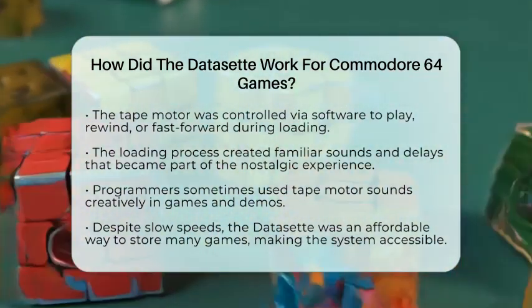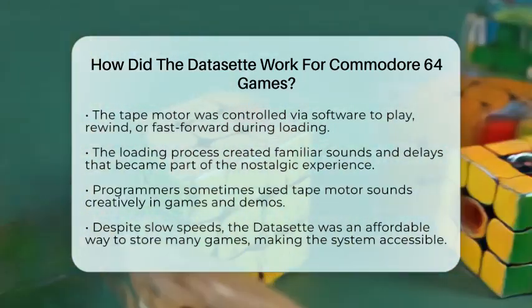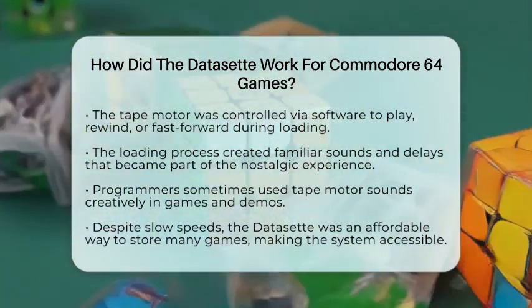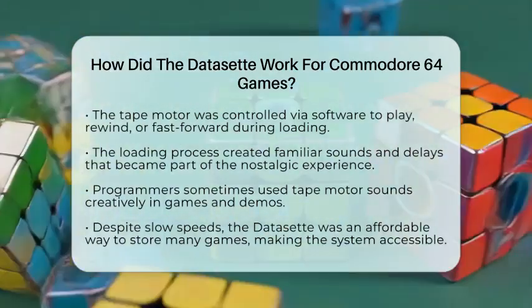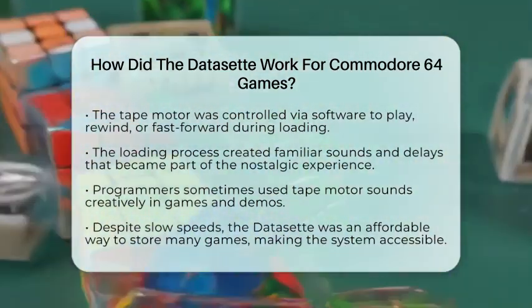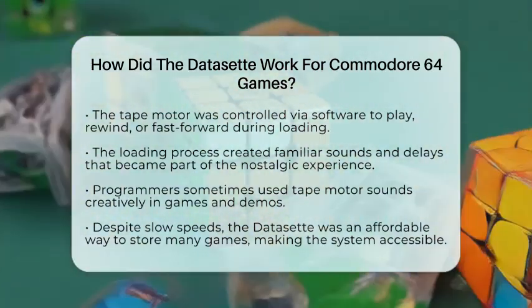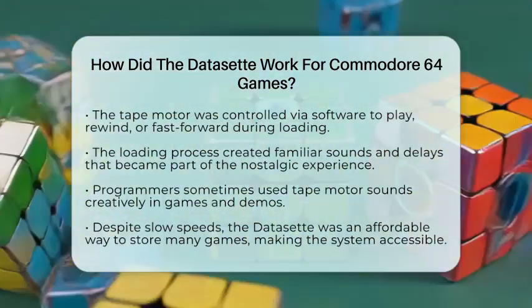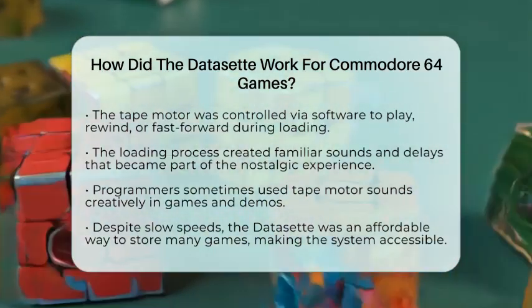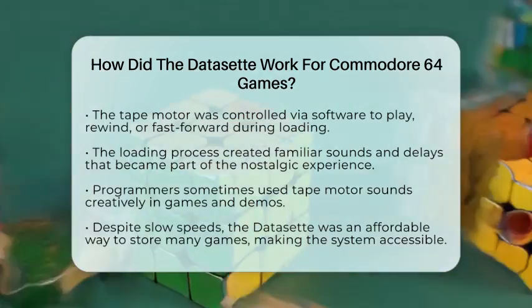So, in simple terms, the dataset worked by turning digital game data into audio signals recorded on tape. When loading, it read those signals back, checked for errors, and used software to control the tape's movement. This process created the familiar experience of waiting for a game to load in the 1980s, full of anticipation and that distinctive tape noise.